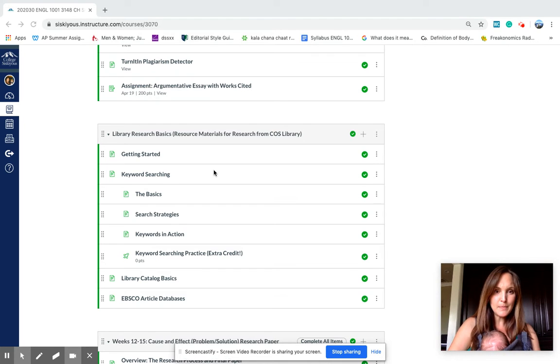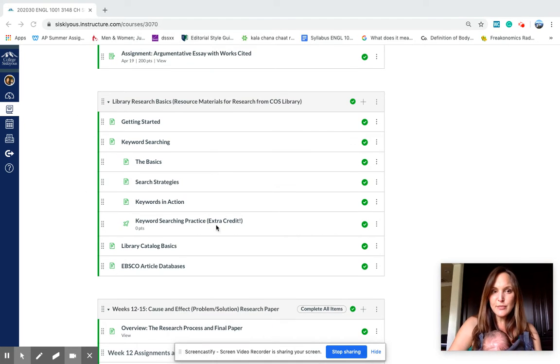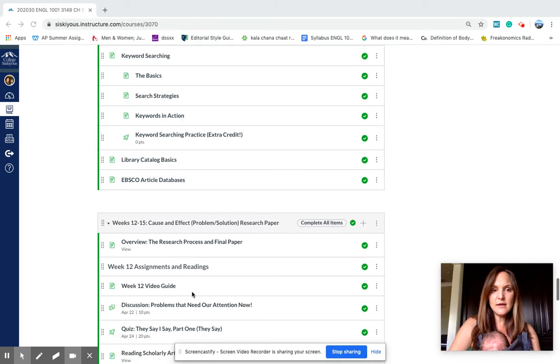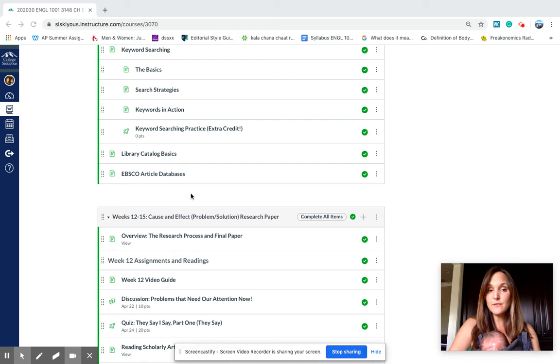Okay, so this library module is from COS and it just has some information on how to get started, how to search for keywords, how to use the database if you've never used the library before. So check that out if you like. Probably the main place you're going to go for articles using COS library is the EBSCO article database. So that's this link here.